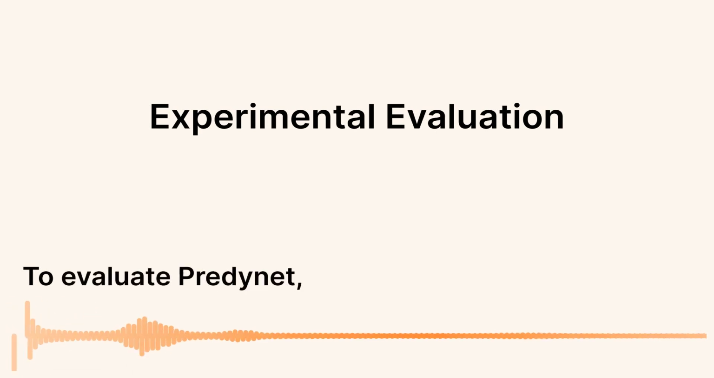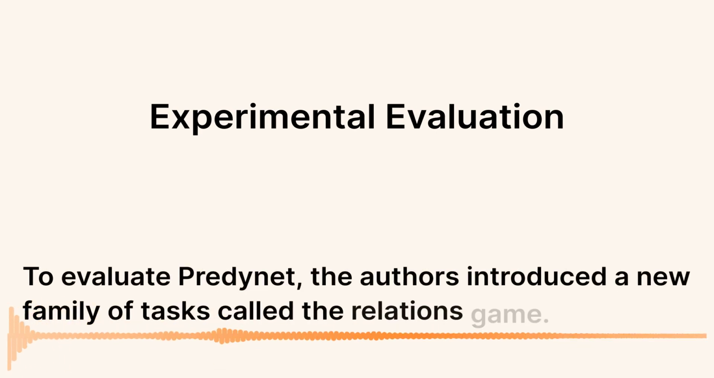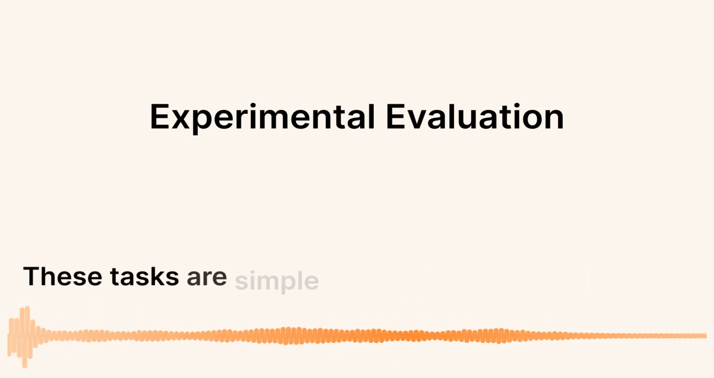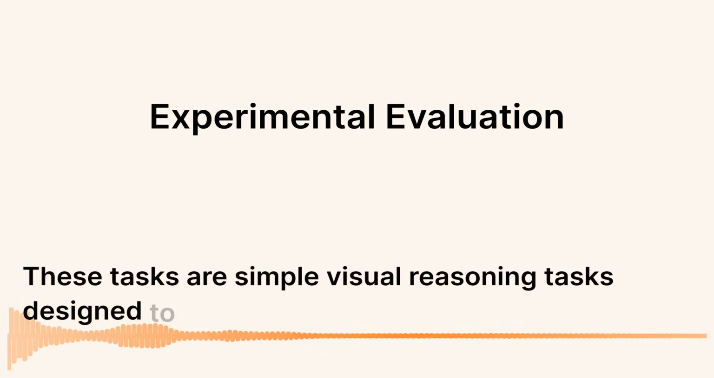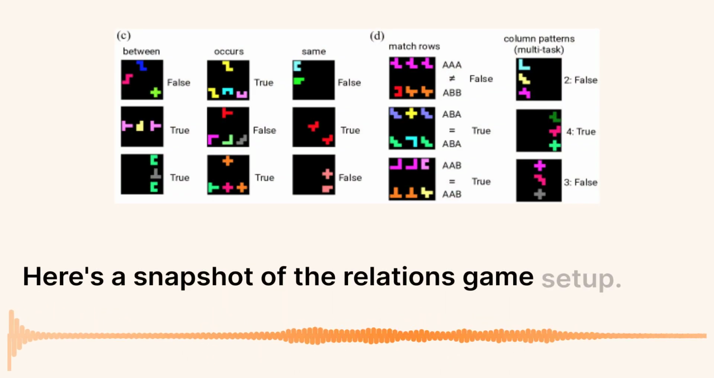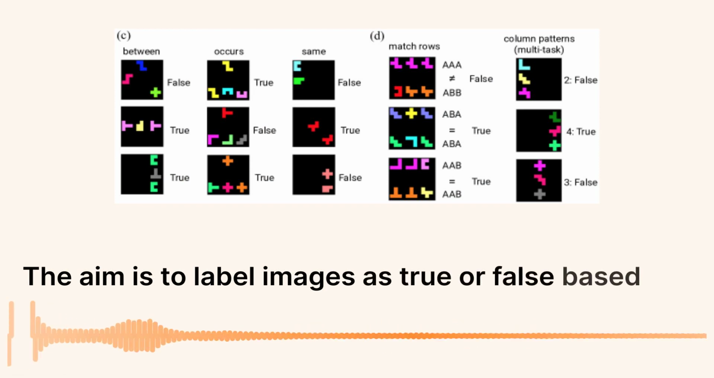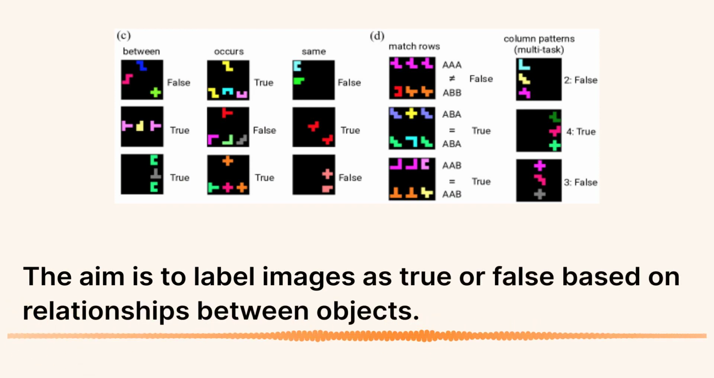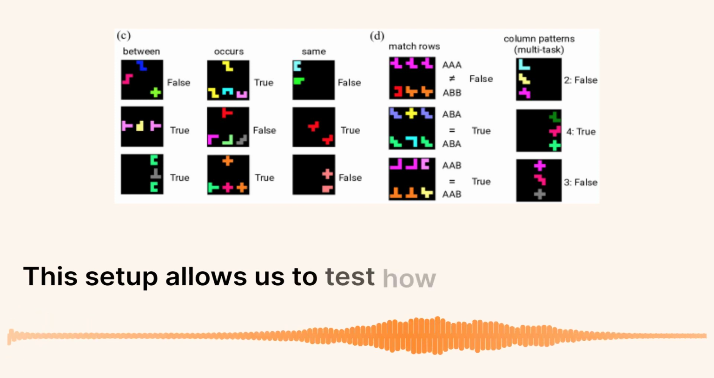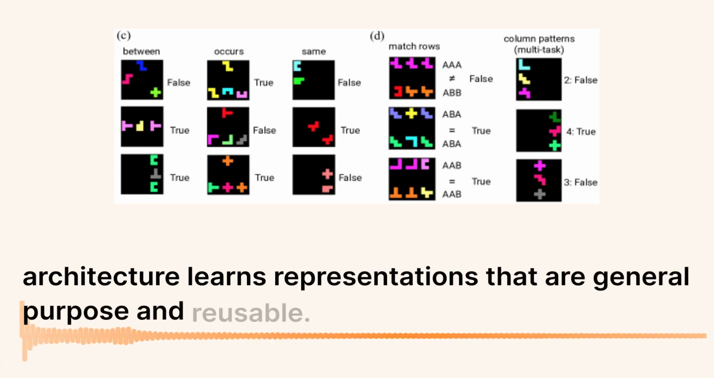To evaluate PrediNet, the authors introduced a new family of tasks called the relations game. These tasks are simple visual reasoning tasks designed to test relational reasoning. Here's a snapshot of the relations game setup. The aim is to label images as true or false based on relationships between objects. This setup allows us to test how well the architecture learns representations that are general purpose and reusable.